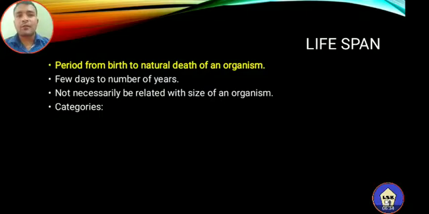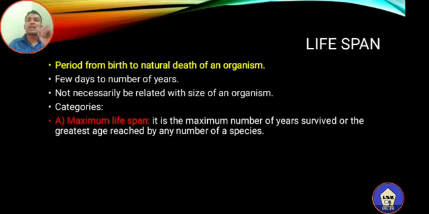With respect to lifespan, we can categorize it into three types. The first one is maximum lifespan. This is not given in the textbook, but it is a point related to the NEET examination. So what is meant by maximum lifespan? It is the maximum number of years survived, or the greatest age reached by any species. The greatest age reached by any species is called maximum lifespan.